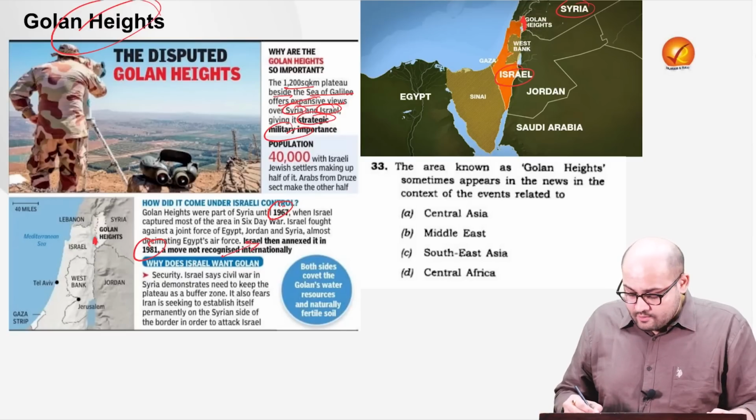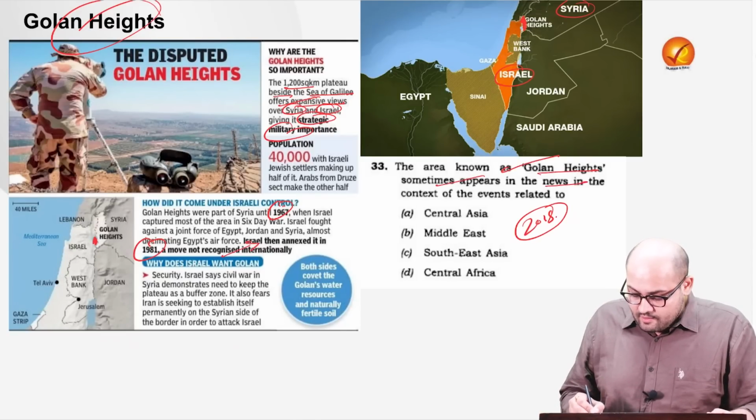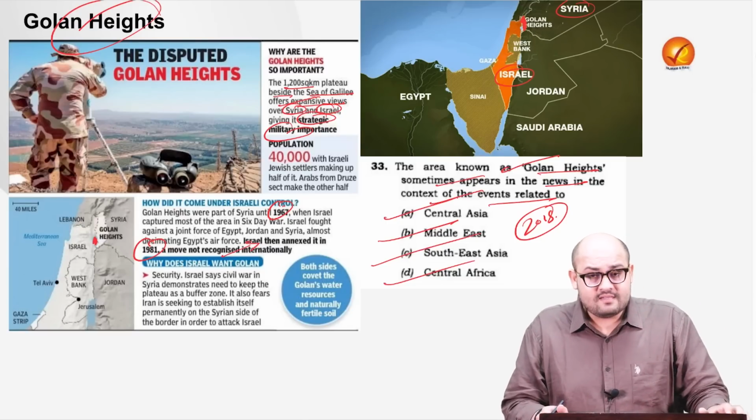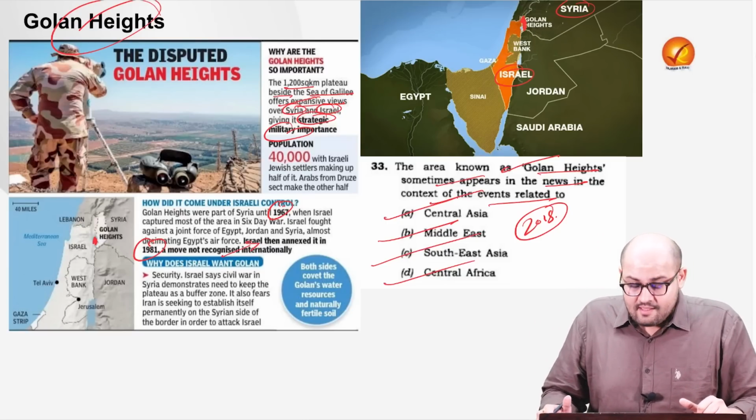Also, we had a question in the year 2015. It was asked: the area known as the Golan Heights sometimes appears in the news in the context of the events related to which region: Central Asia, Middle East, Southeast Asia, or Central Asia? So just keep this in mind. This might be important for the prelims.